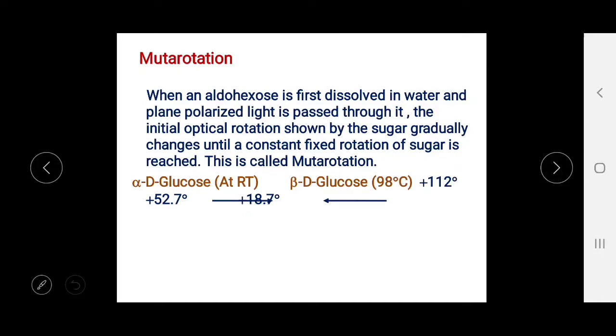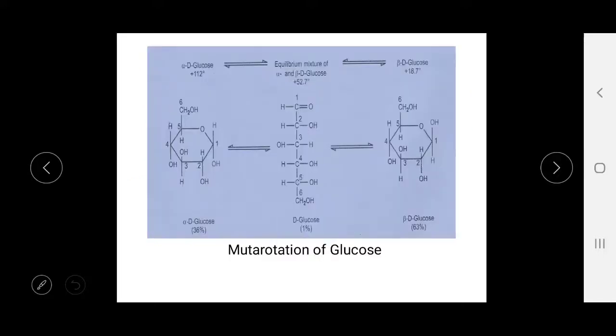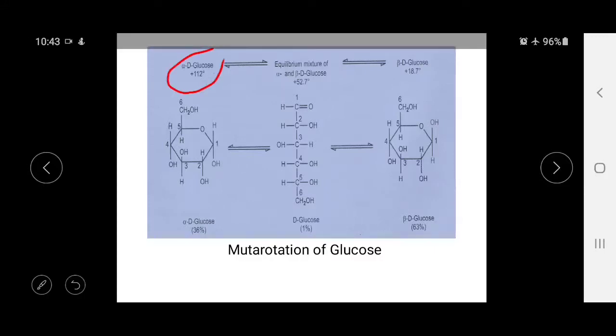Now what is mutarotation? When D-glucose is crystallized at room temperature and a fresh solution is prepared, its specific rotation of polarized light is plus 112 degrees for the alpha-D-glucose. But after 12 to 18 hours it changes to plus 52.5 or plus 52.7 degrees.